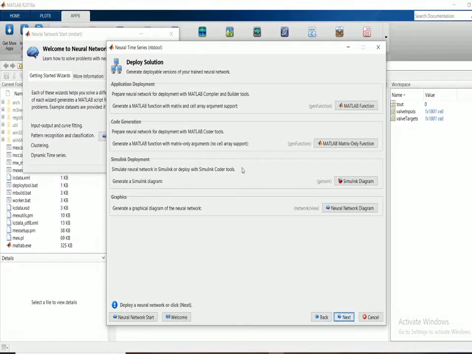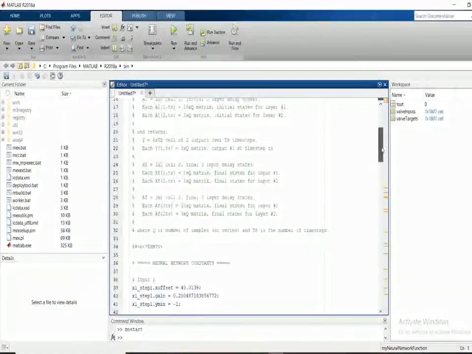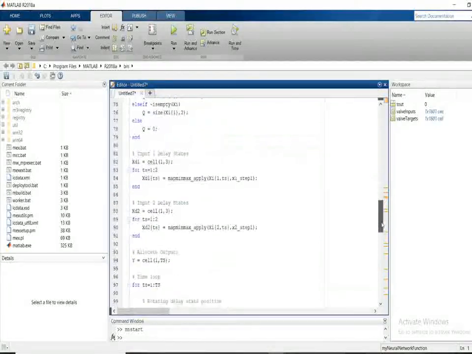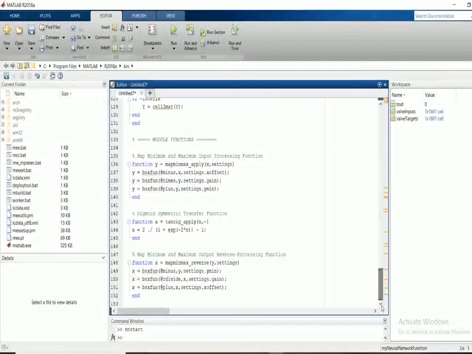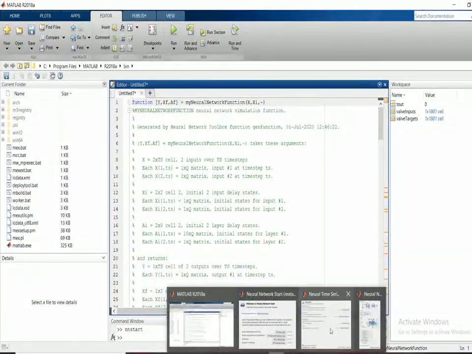At deploy solution toolbox, deployment MATLAB function. This is a MATLAB function. While clicking on it, you will generate a code or a function at the editor window. This function can be utilized for upcoming or your new values in the workspace by changing their values. This is a MATLAB function which is automatically generated by only your readings and by using the algorithm. This is the nice thing in MATLAB.